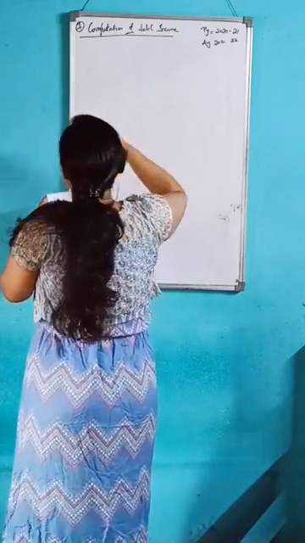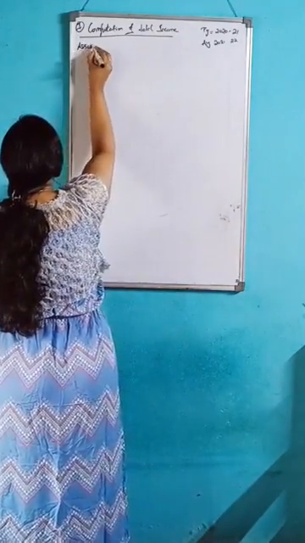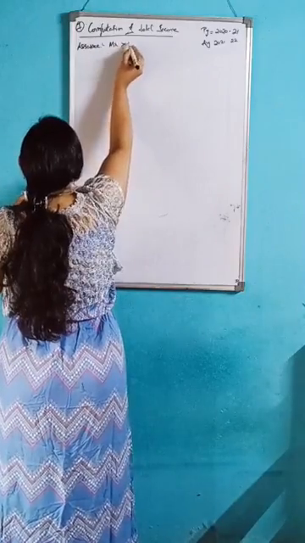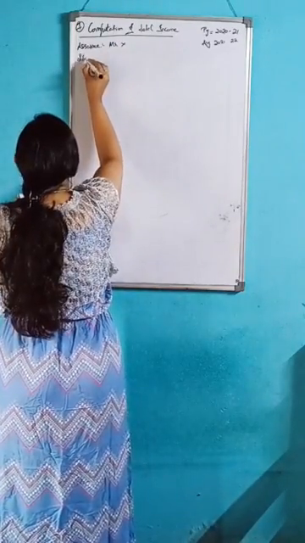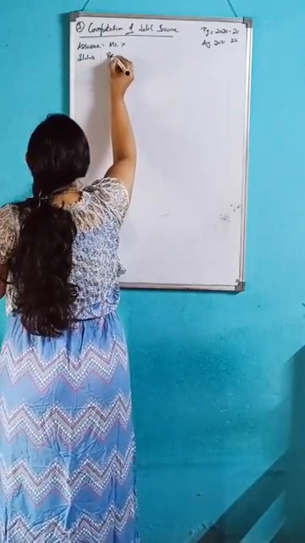After that, you should see the assessee and the status. So who is the assessee? Mr. X. Then status. Status is resident.